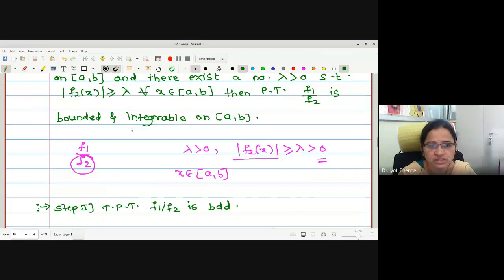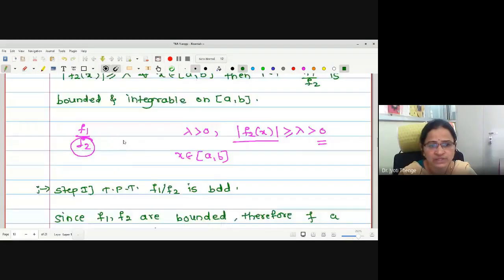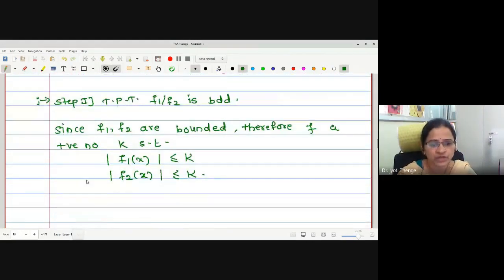One more condition is given extra, that mod of f2 of x is greater than or equal to lambda. Therefore, here I will write, this is greater than or equal to lambda, which is greater than 0. Okay, and this is for all x in the closed interval AB.